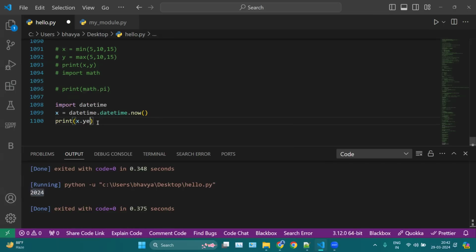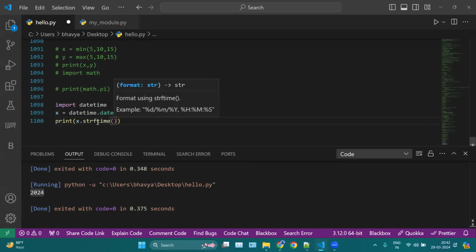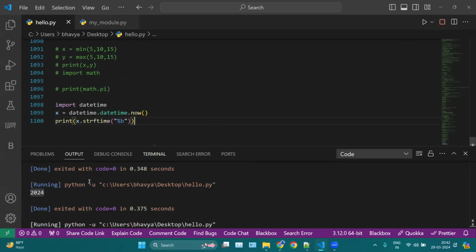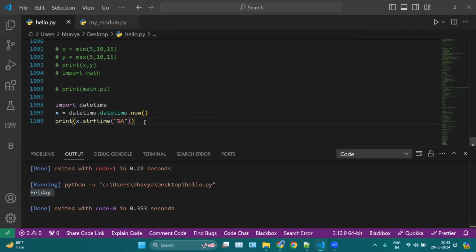Then again, let's say I want to fetch something else, let's say your month. Then here I can use strftime, let's say percentage B. I think B is for your month. Yeah, month name, which is March. Okay, let's say if we use A. Yeah, this is for the day here. What day is it? It is Friday. So let me show the sheet of this datetime.